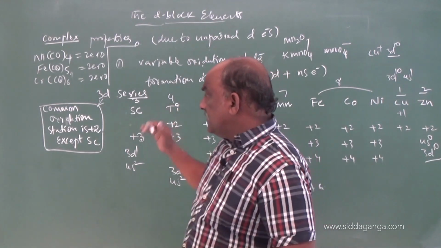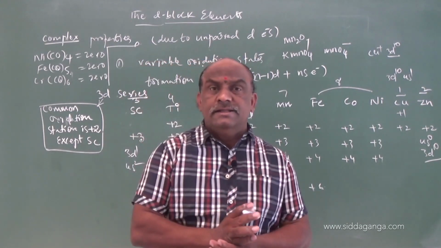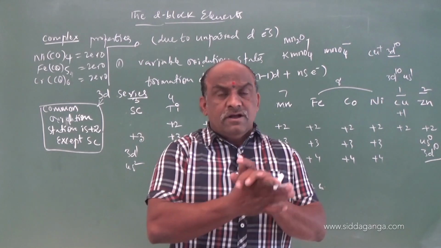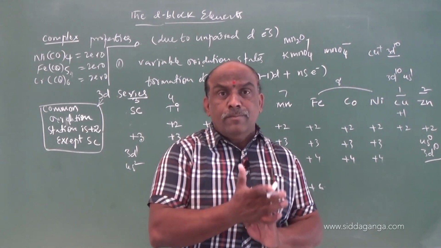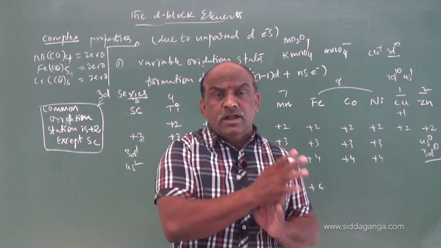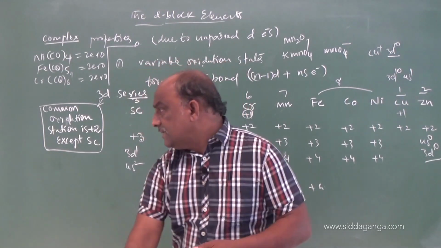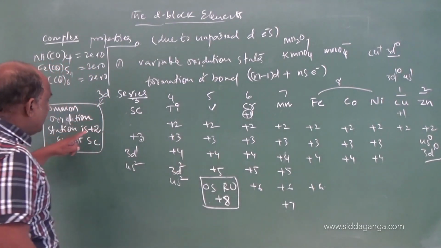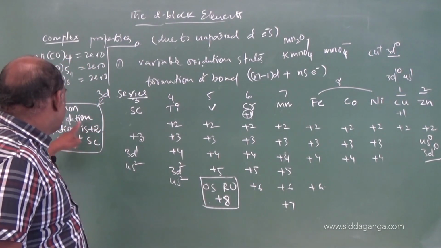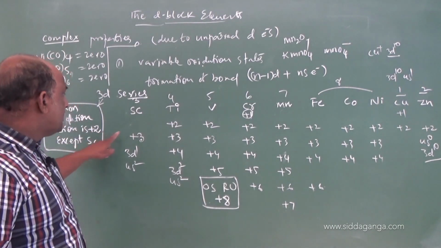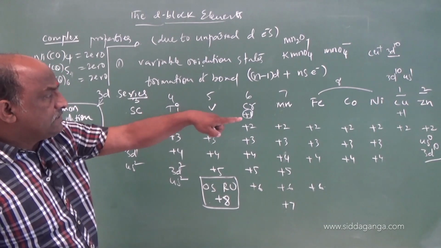Suppose one more example regarding this comparison. We have to compare the oxidation states with p block elements, and I will give one example regarding this. Before that, you should remember the common oxidation state of d block elements is +2, scandium +3, zinc +2.